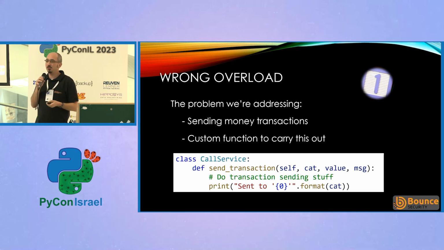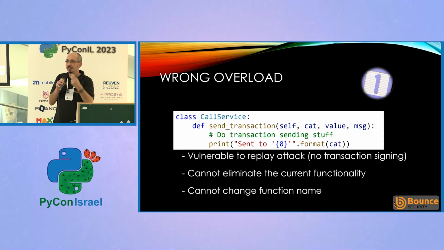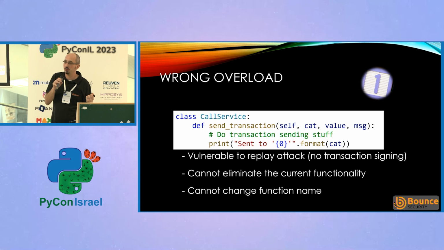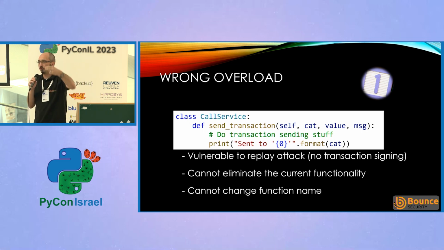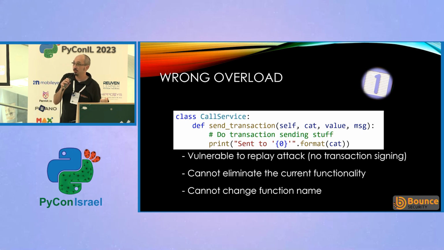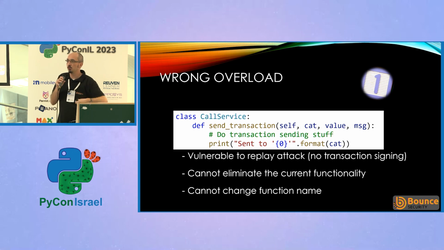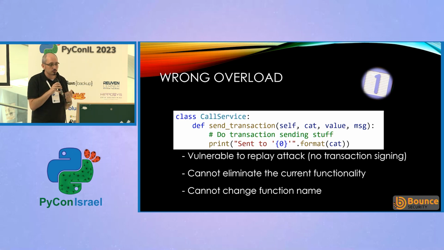But then we looked at that and thought, well, from a security perspective, we're sending money, it's a little bit dodgy. Maybe we want to make sure that that was definitely a valid transaction. Maybe we want to have some sort of signature to make sure that it's actually a real transaction. So someone's not going to replay the same thing over and over again, either by accident or on purpose, and end up double spending, triple spending, or having some sort of financial fraud. We want to make sure we sign each transaction.